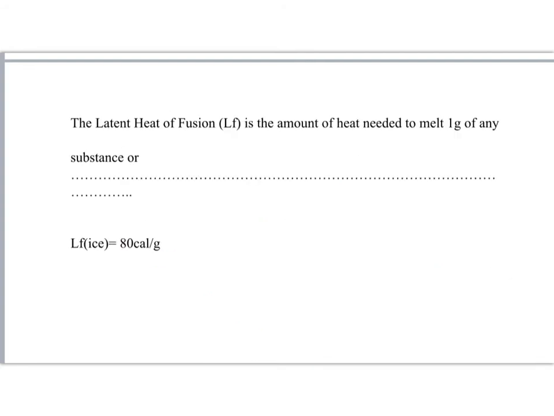We have another term, the latent heat of fusion. It is the amount of heat needed to melt 1 gram of any substance, or the heat released when 1 gram of any substance freezes. What does this mean?